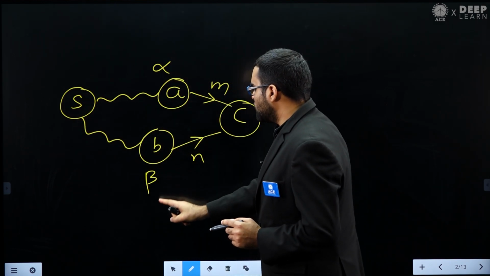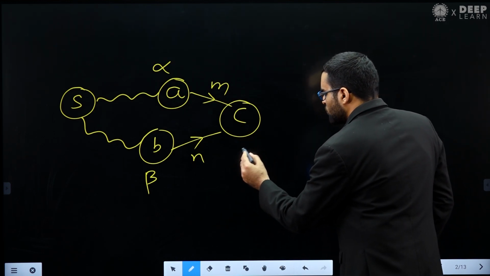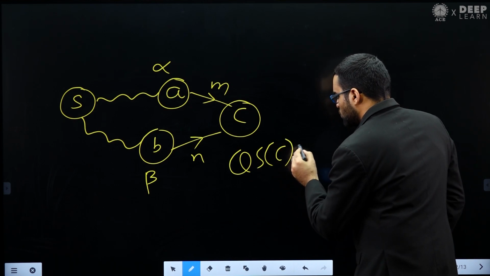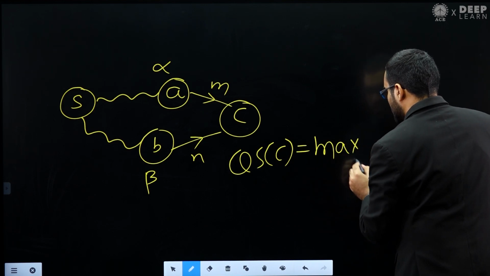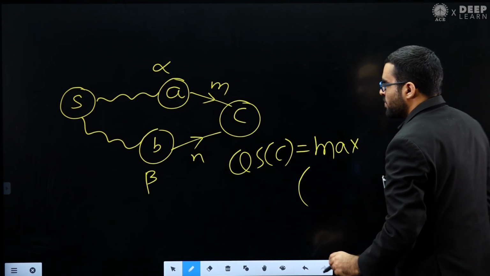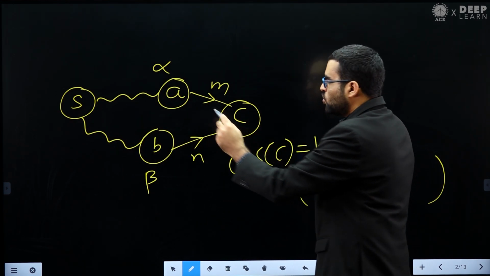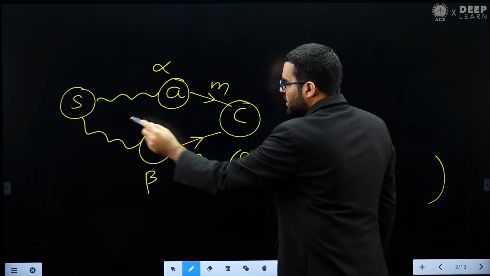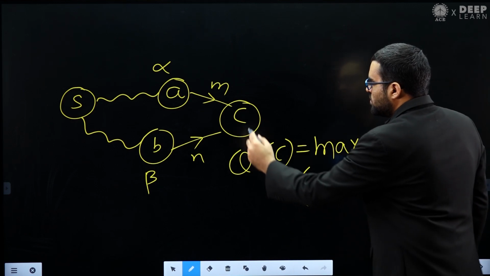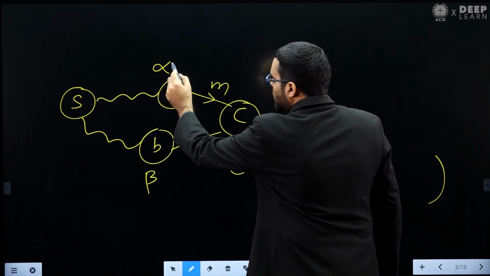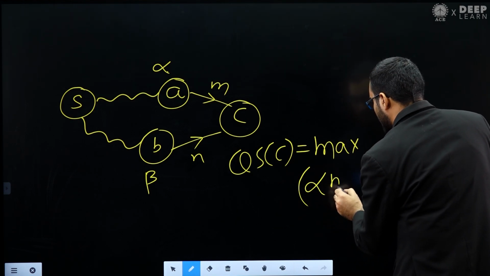So we already know this alpha, we already know this beta, and this m comma n. Then the quality score of C will be whichever is the maximum. Basically I want to find the maximum of these two. Either I can go from S to C through vertex A or through vertex B. If I go through vertex A, the quality score of C will be the quality score of A multiplied by m, so alpha multiplied by m.